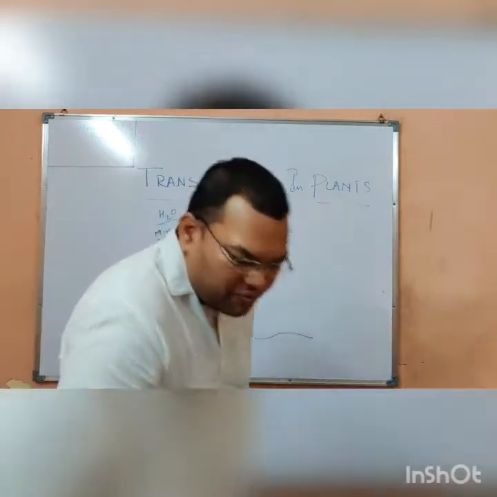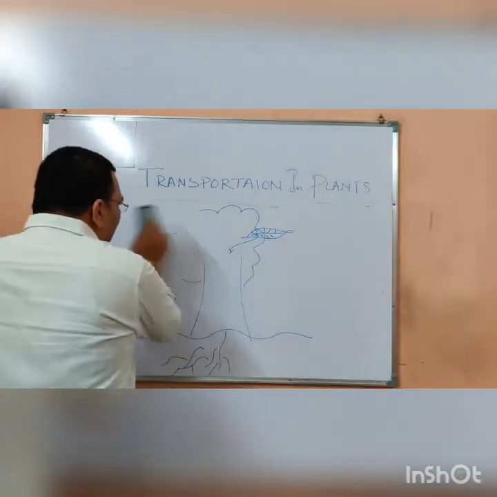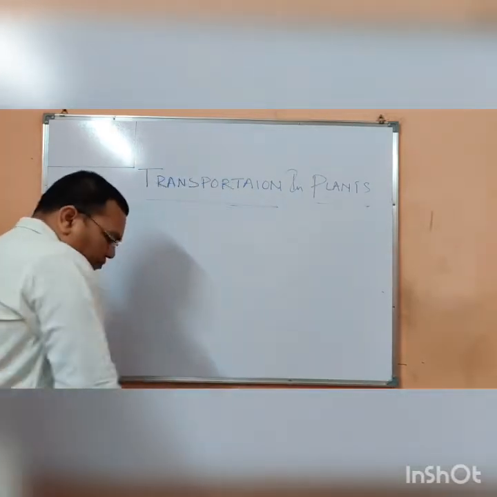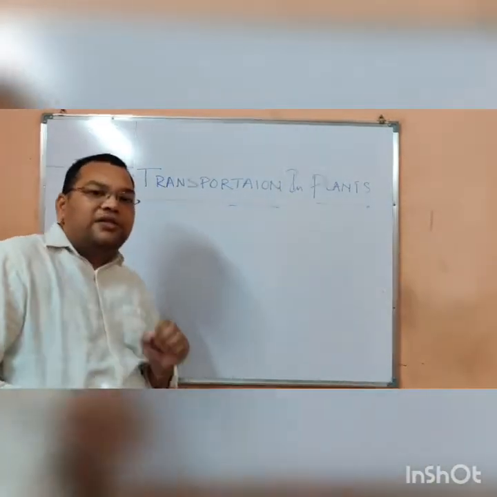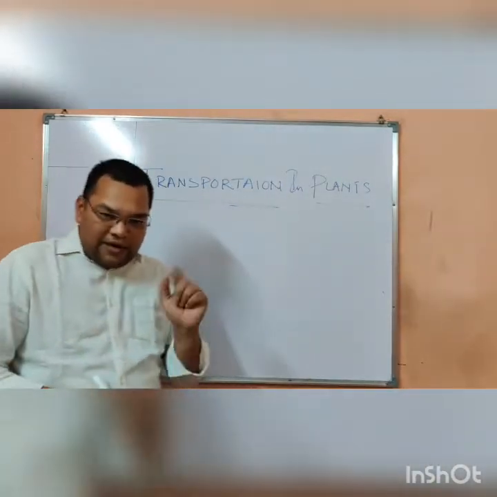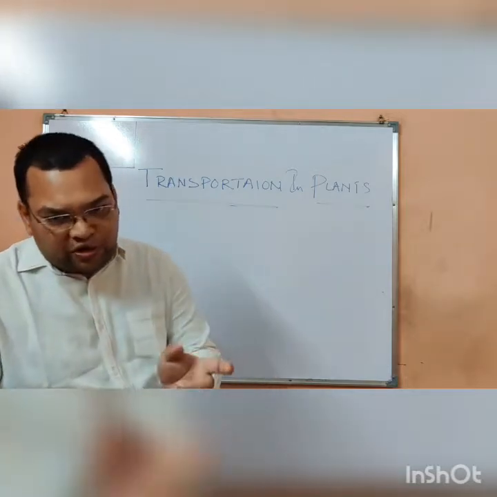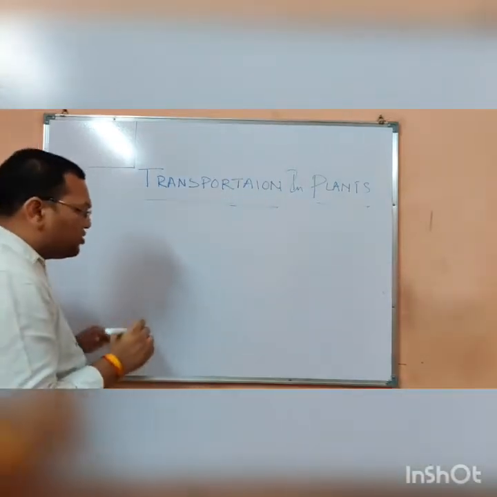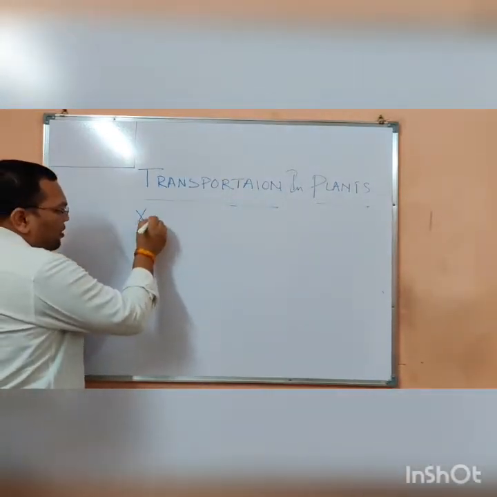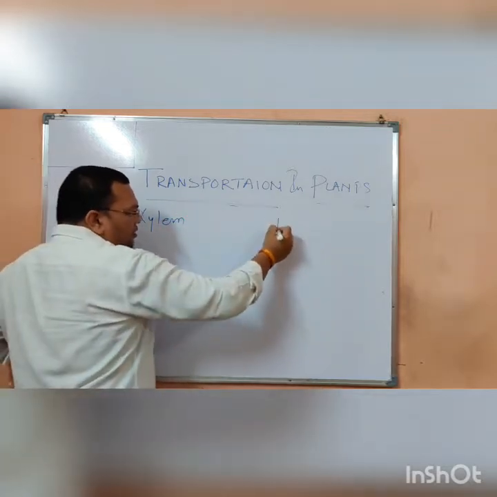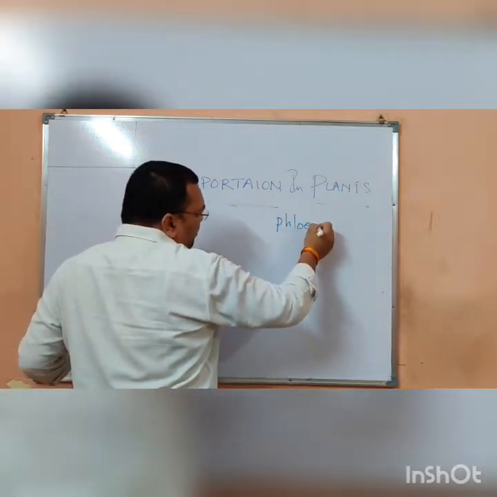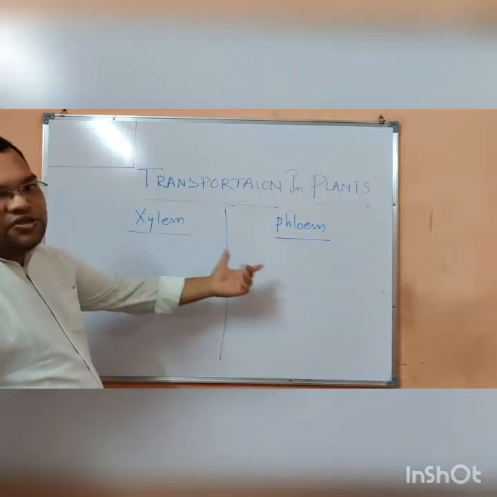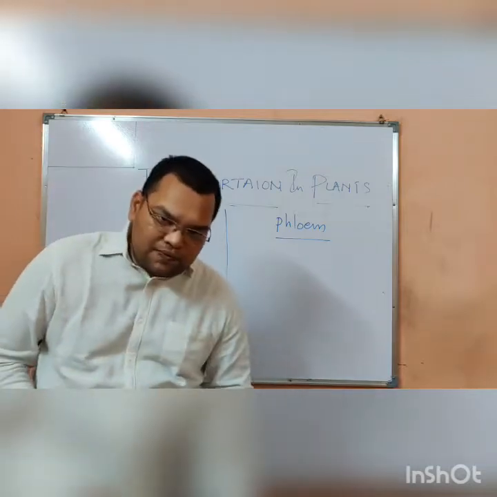In 9th class, I am reminding you of the previous class, in the chapter tissues, we already studied the plant tissues. In plant tissue, there is a portion known as complex tissues. We have two types of complex tissue, xylem and phloem. So xylem and phloem are the two types of conducting tissues in the plants.